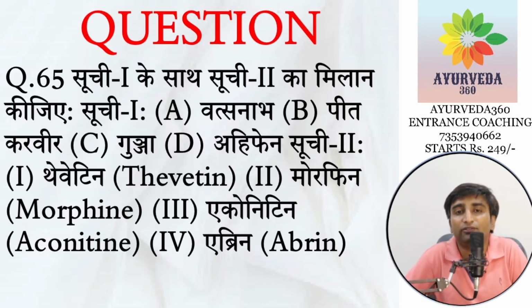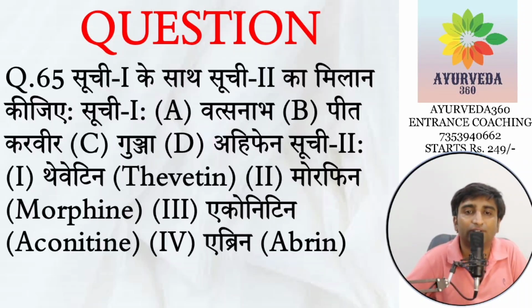Next, you have Suchi 1 and 2, that is column number 1 and column number 2. You have their major active components: Vatsanabha, Pitakaravira, Gunja, Aifena. These are all Vishopavisha in one column. In the second column, you have Tevetin, Morphine, Aconitin and Ebrin. Aconitin, as simple as that, is from Vatsanabha. Everybody is aware.